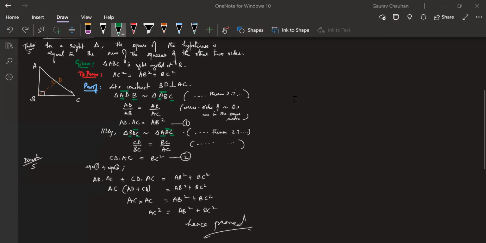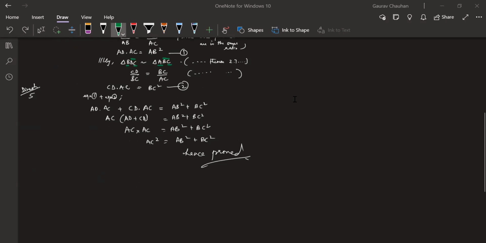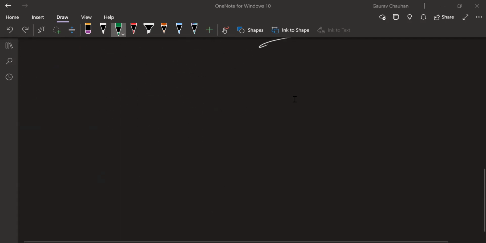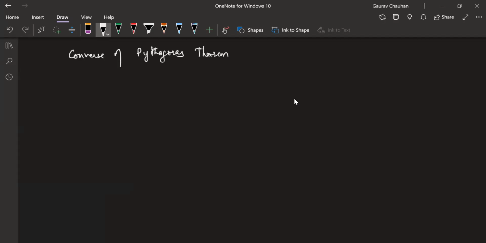All right. So I'm going to move ahead now to the converse of Pythagoras theorem. You can copy this down later. Just in the interest of time, moving ahead. I've shared the screenshot in the group. We will copy it down later. The next thing, write down the heading as converse of Pythagoras theorem. Ideally, I would have asked someone to state the converse, but in the interest of time, I'm just going to state it.